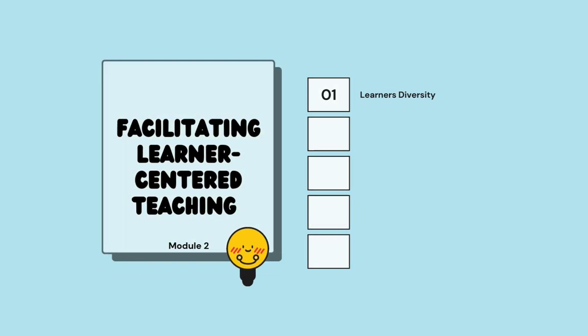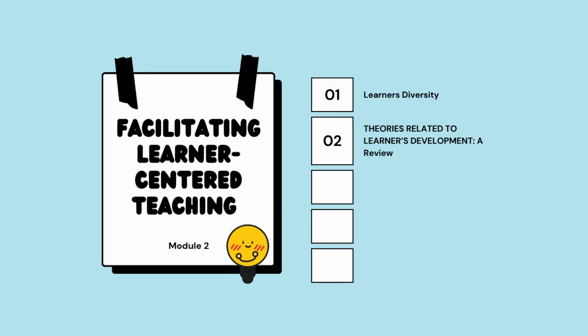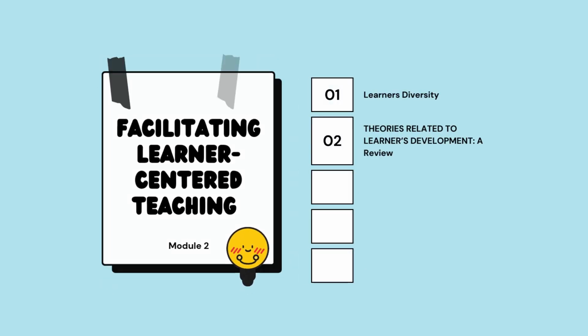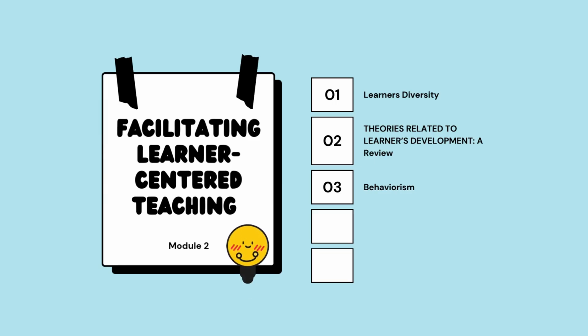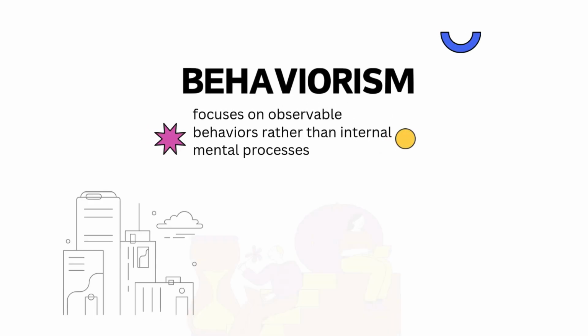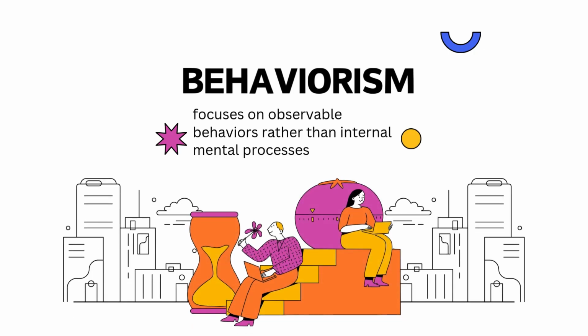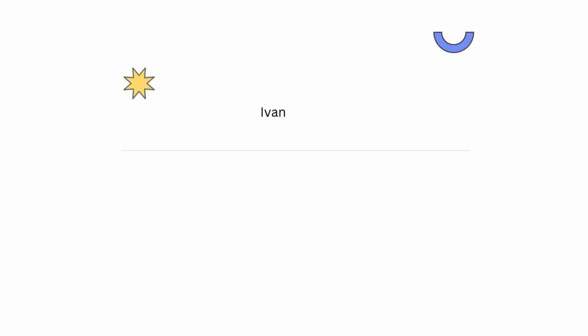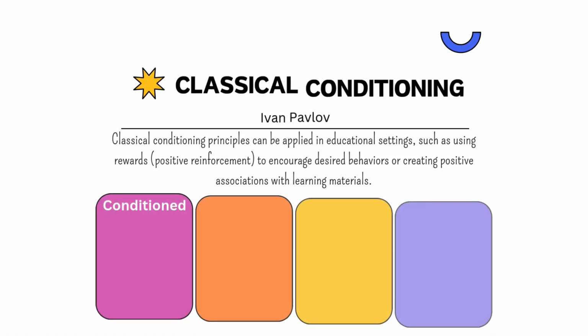Hello, everyone. We're now finally done with Module 2.2 and now we're ready for 2.3. Now, I'd like you guys to focus on the observable behaviors rather than internal mental processes. So, it's not about how the students think, but how the students react to a particular situation that's going on around them. So, let's start off with classical conditioning.